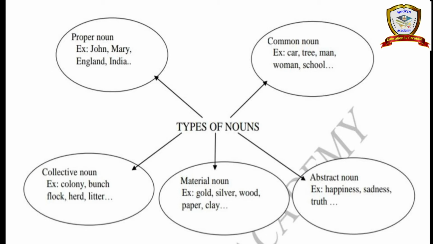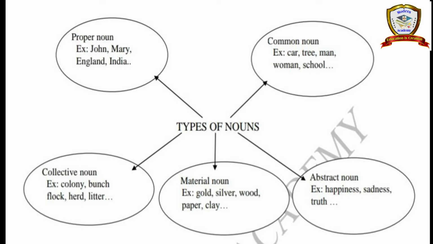See, next collective noun. Collective noun is nothing but a group of persons or group of animals or group of things we use to say, that is called collective noun. See the example, colony. Colony means a group of families living together. So that is called colony. Next, bunch, flock, herd. Bunch of keys. See, for example, bunch of keys, what do we say in Tamil? Chavi kothu. So many keys put together in one place is a bunch of keys. So that is a collective noun.